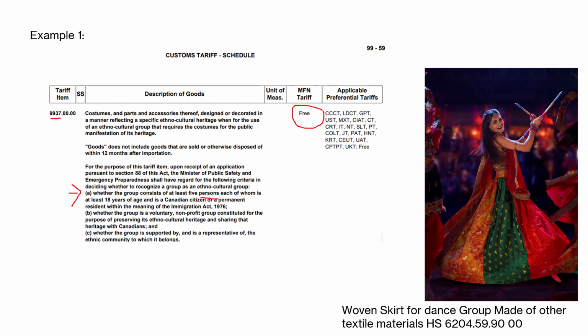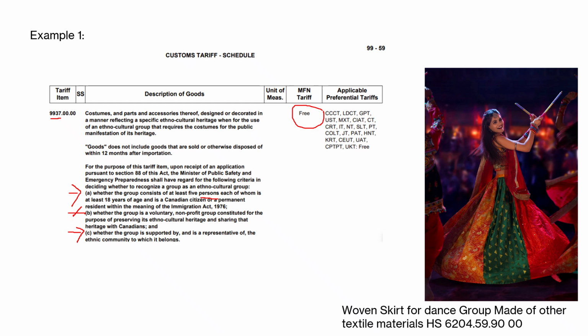They also ask that the group is a voluntary group, could be a non-profit, and the purpose of this group is to preserve that culture. And the group has to be supported by a representative of the ethnic community to which it belongs.